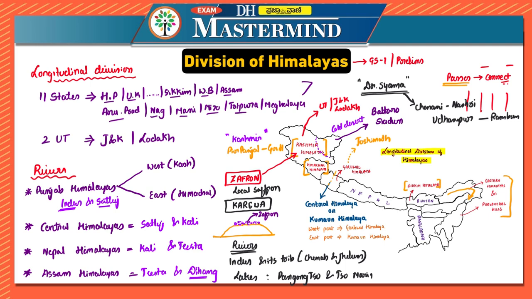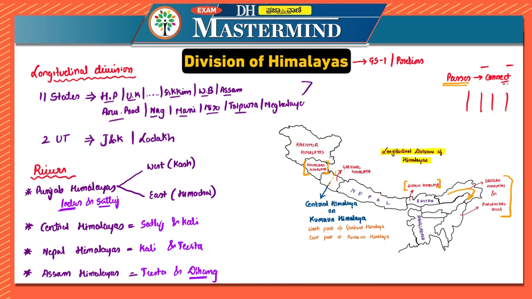Let us move on to the Himachal Himalayas. Now let us look at the Himachal Himalayas. On the very top there are Great Himalayas. In the middle you have Middle Himalayas, also known as Lesser Himalayas. In the bottommost region you have Shivaliks. These Lesser Himalayas are known by different names locally.